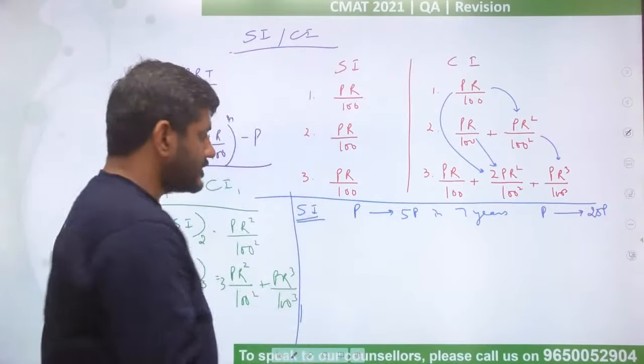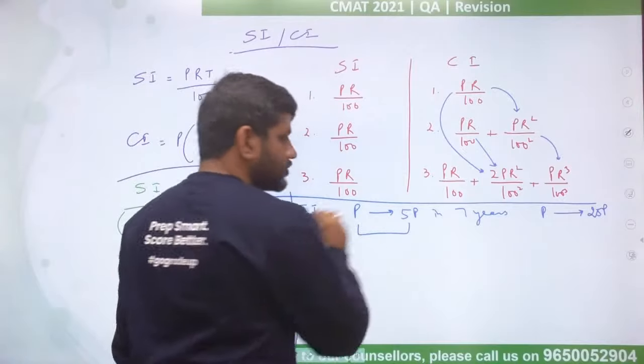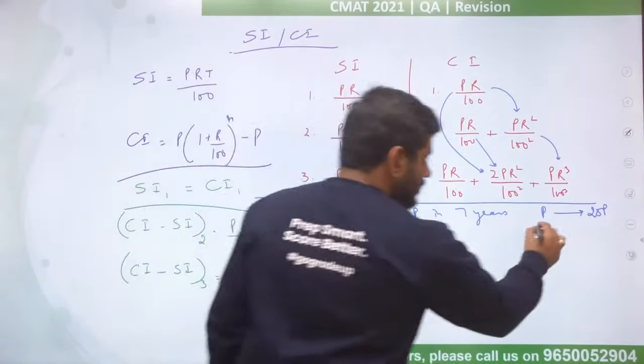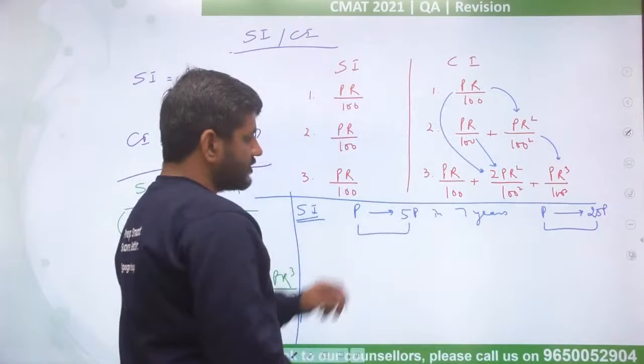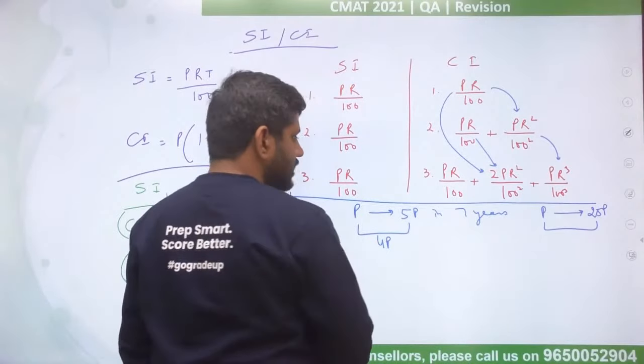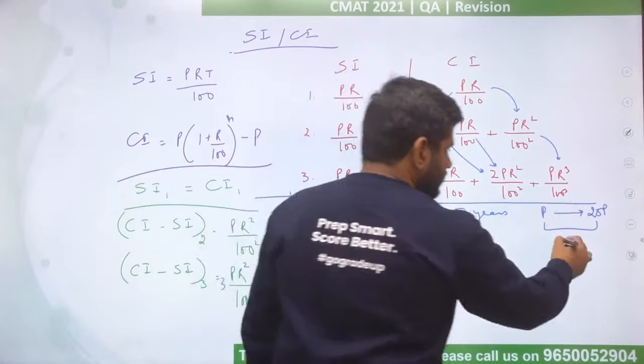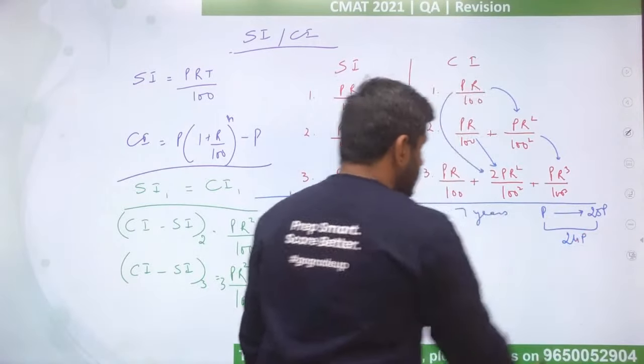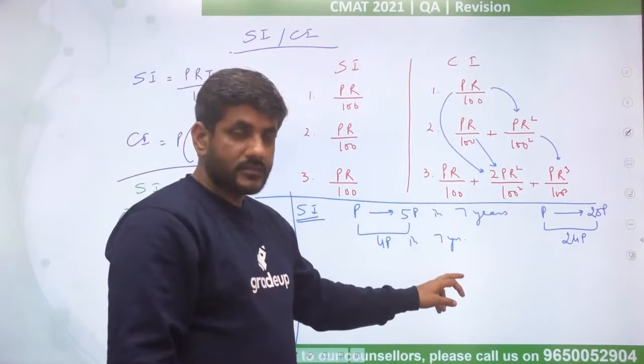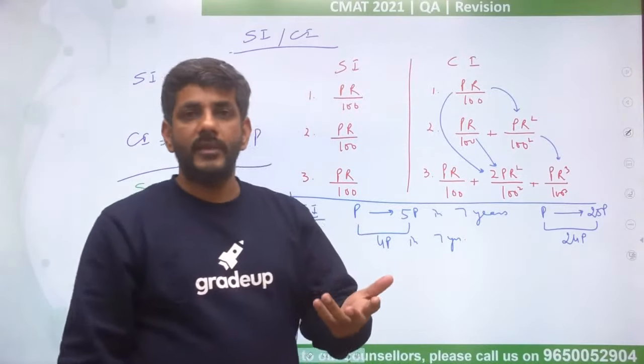In case of simple interest, you will see the difference of the two. What is the difference of the two? 4p. So you get 4p in 7 years. What is the difference for the target? 24p. So if you get 4p in 7 years, you will get 24p in how many years?